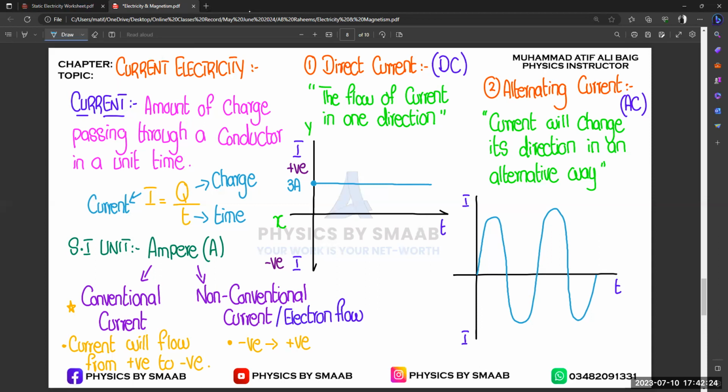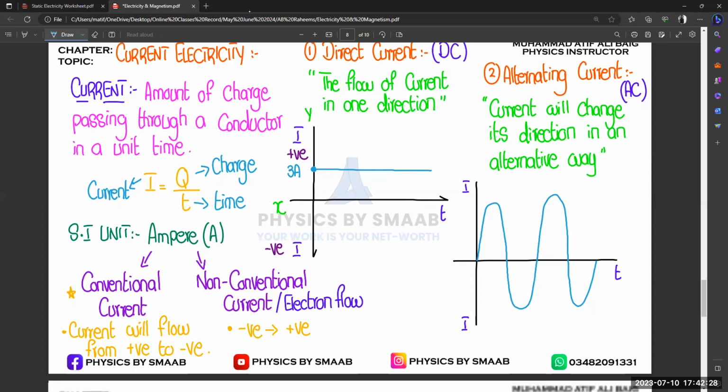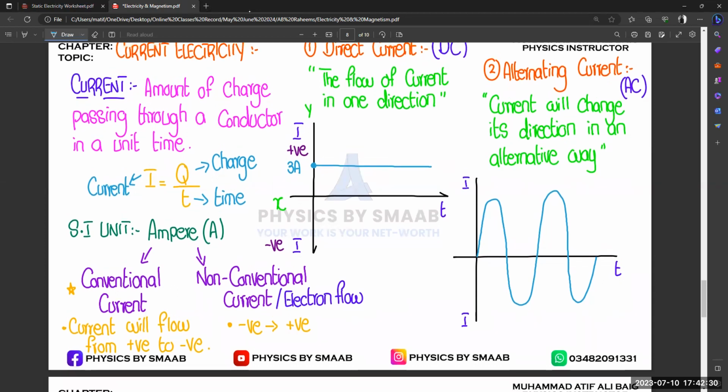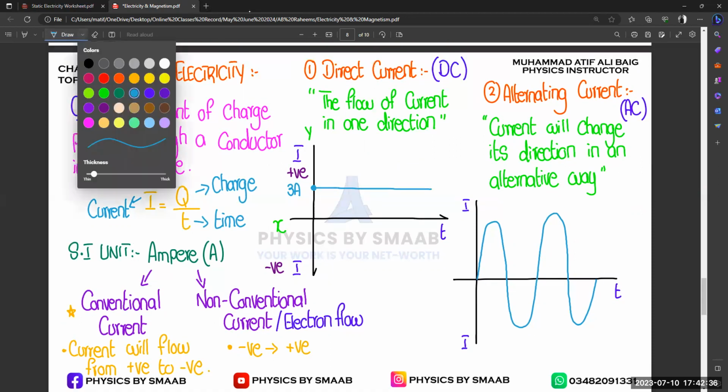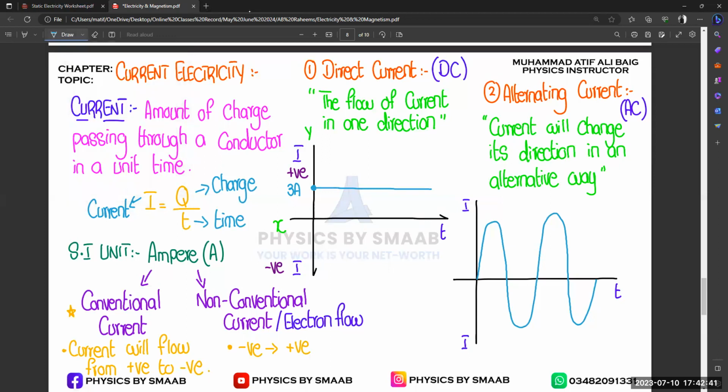So basically that is a quantity dependent on time, right? Any confusion? So this is the graphical representation for AC and DC. When the question comes, you just explain it basically like this.